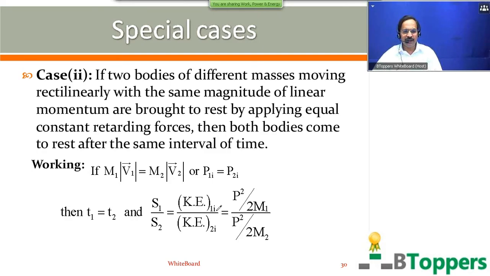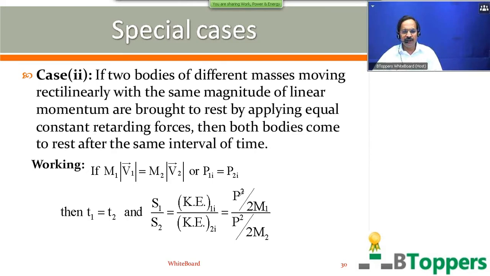That means here on the right hand side, KE1i represents the initial kinetic energy of the first body at the beginning of its retarded motion. KE2i represents the initial kinetic energy of the second body at the beginning of its retarded motion. KE1i can be written as P square by 2m1.